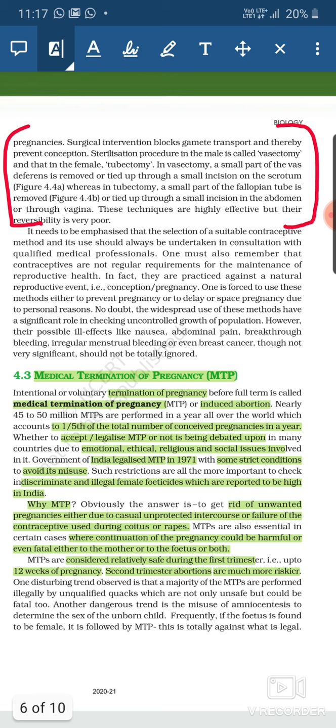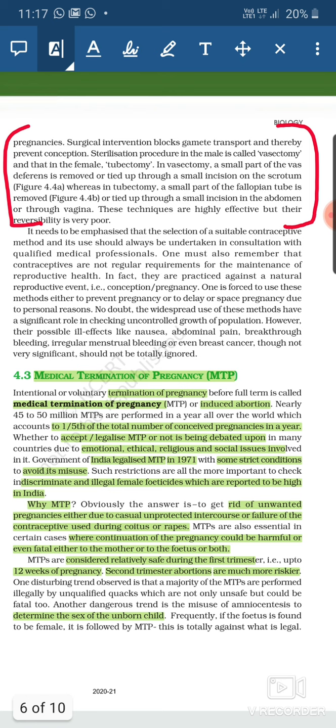Another dangerous trend is the misuse of amniocentesis to determine the sex of the unborn child. As I told you, the sex of the unborn child is detected, and after that, if it is a girl child, then they do the MTP. Now this is causing a great loss of females.